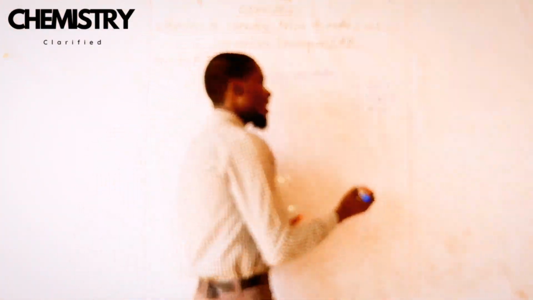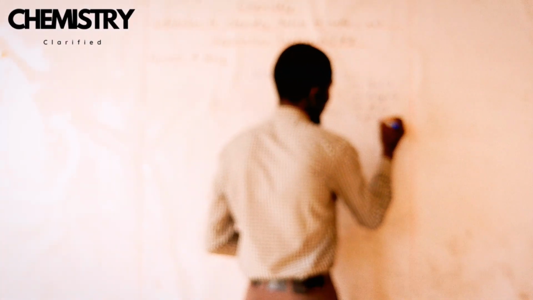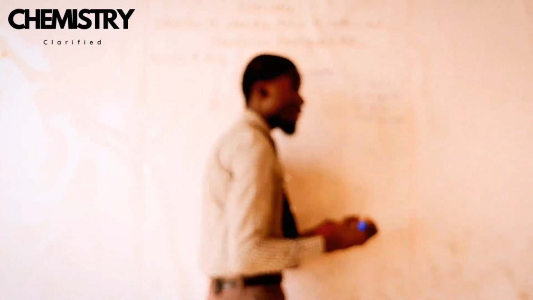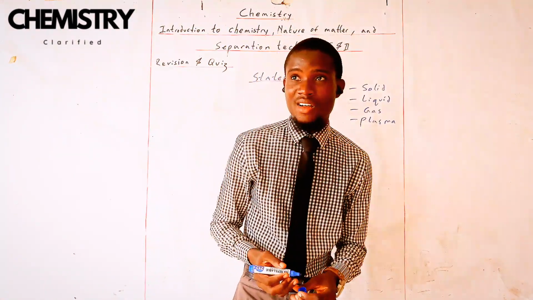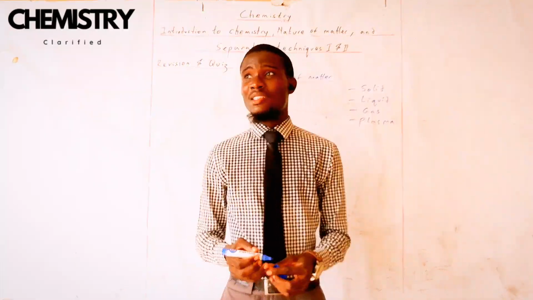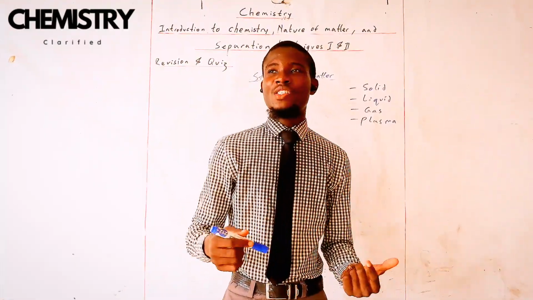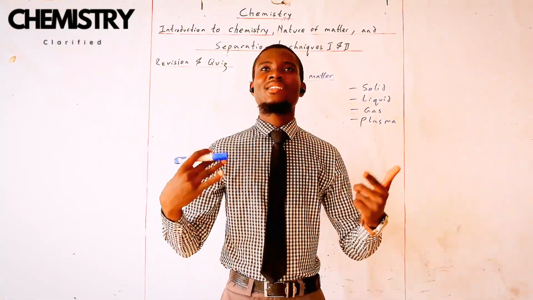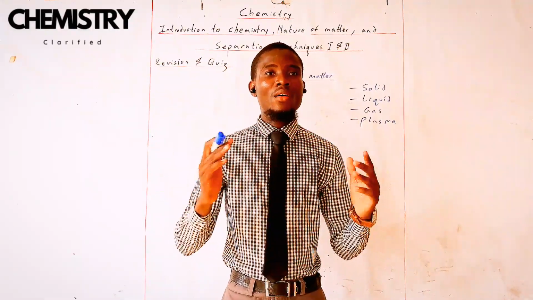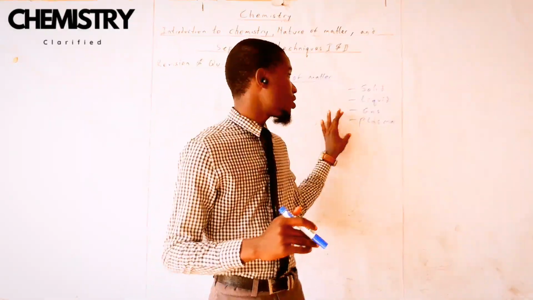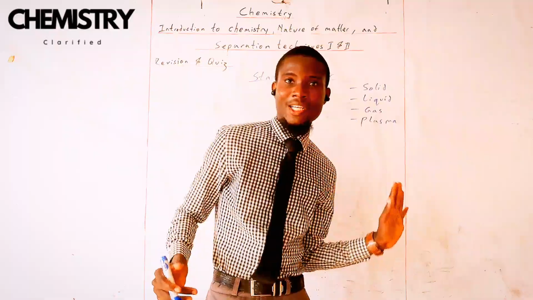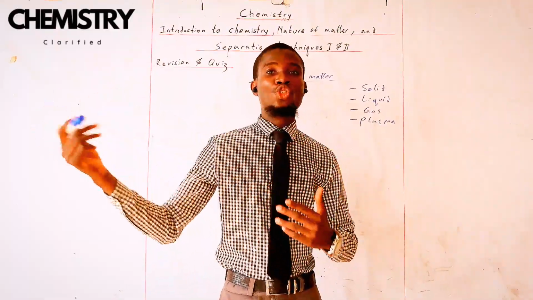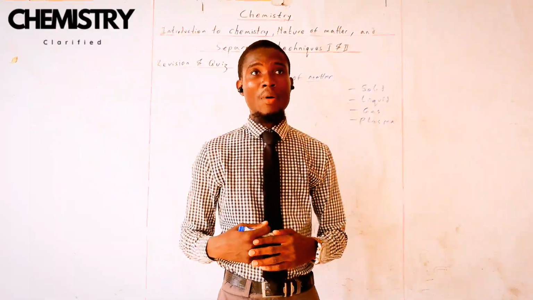Although you might have heard of plasma before. And they ask you, what's the state of matter of fire or thunder? Or what is the state of matter of the inner part of the sun? Or all these things. You know that they are plasma, but we are not going to dwell much on plasma in this particular lesson. So, in the future, we may talk more about plasma.